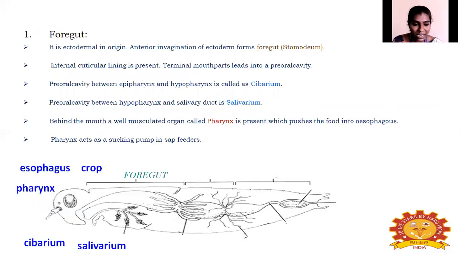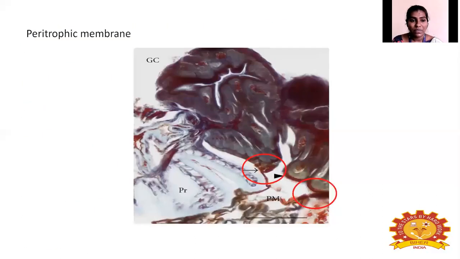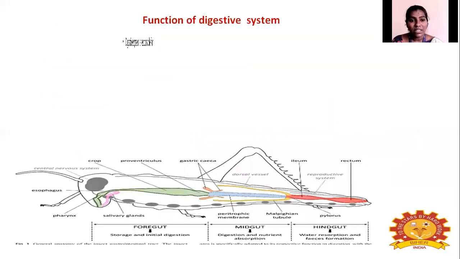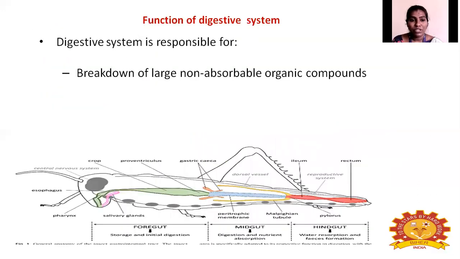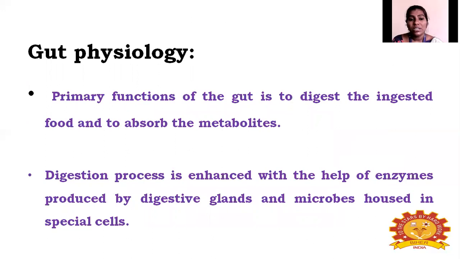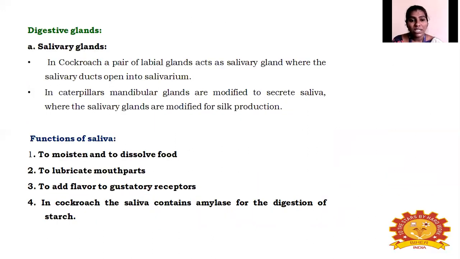So, here you can see the salivary gland. This is the salivary gland, which is present behind or below the digestive system. This is an important gland in the digestive system. In the salivary gland, from the name itself we can know it is producing saliva.